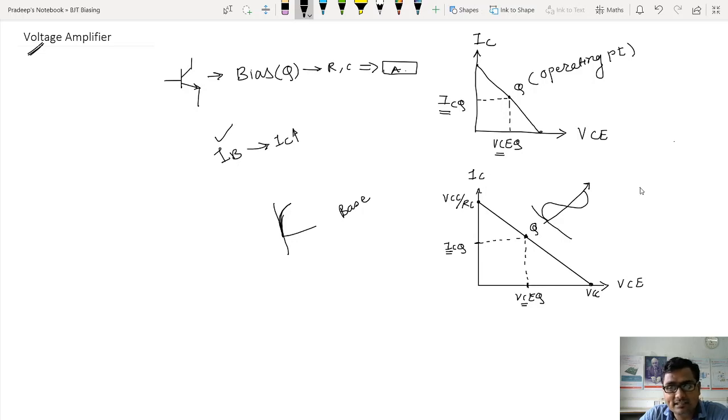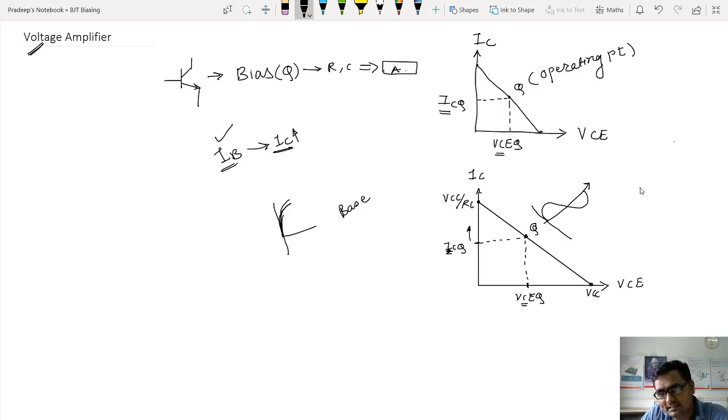So initially what is the collector current? That is ICQ, because ICQ is obtained when I bias the transistor before applying the input voltage. Now I am applying input voltage. I have applied input voltage, base current increases, collector current increases from its original position. Original position is ICQ. So now collector current will start increasing from ICQ in the upper direction. Look at this, collector current has to increase.